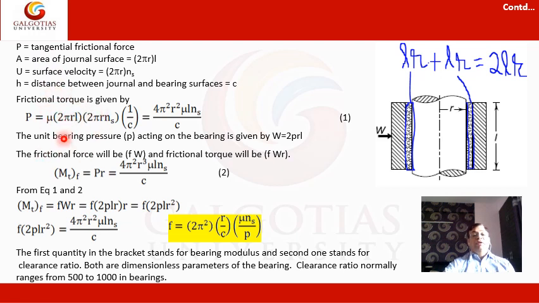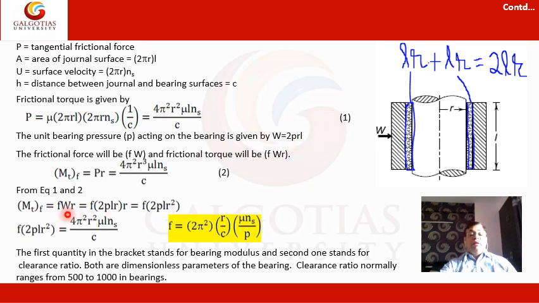So we are calculating the frictional torque. Frictional torque, MTF, is equal to P into R. P value multiplied by R, so 4π²R³μLNs upon C. So the unit pressure p is acting here. The unit pressure p is acting because of the radial load. W is equal to 2pRL.